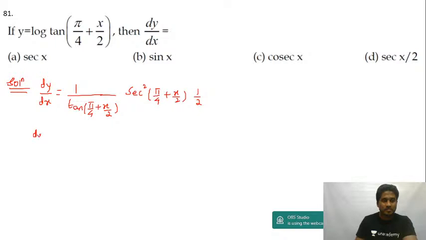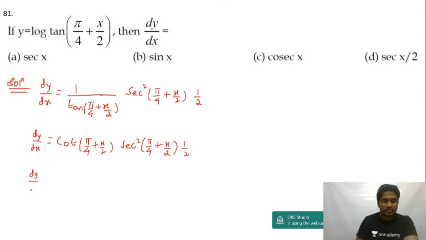So this becomes dy by dx is equal to, 1 by tan can be written as cot, so this is cot of pi by 4 plus x by 2 into sec square of pi by 4 plus x by 2, and then into 1 by 2.